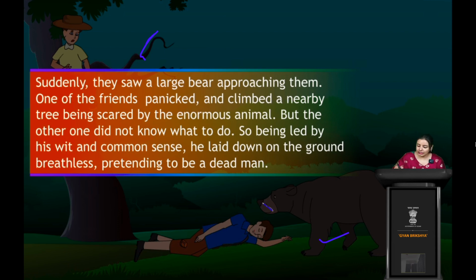He pretended to be a dead man so that when the bear came nearer, the bear might feel that this man doesn't have any life, and skip eating him, because he's already dead. So it's very clever, right?